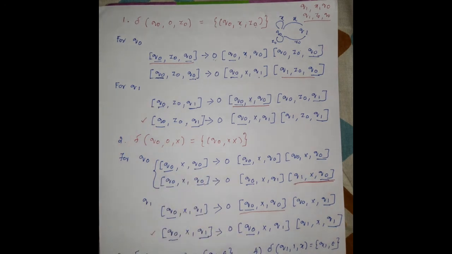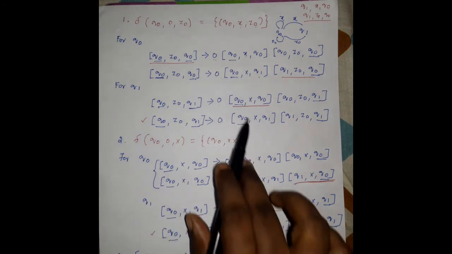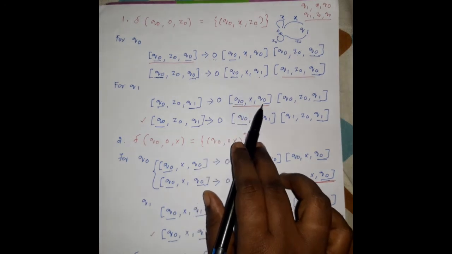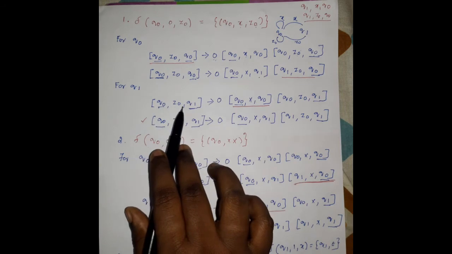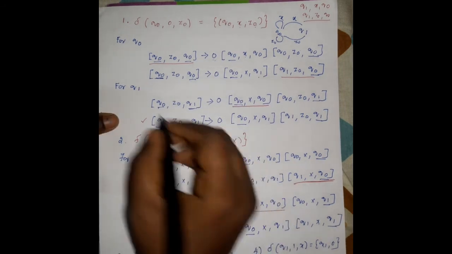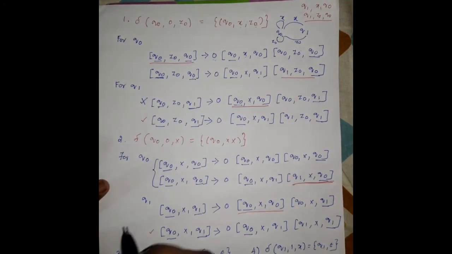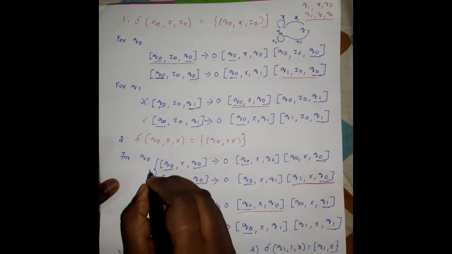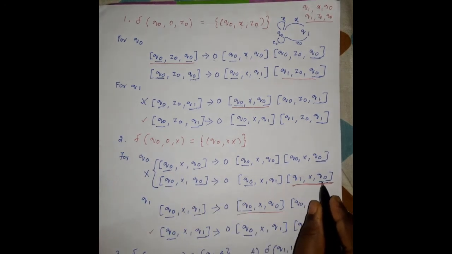Then if q0 x q0 is present on the right hand side, there is no meaning in keeping that production rule. So you have to check whether q0 x q0 is present on the right hand side. Yes, q0 x q0 is present on the right hand side of the production q0 z0 q1. So we don't take this production, and we don't take this production, and also we don't take this production, because it has the variable q1 x q0.